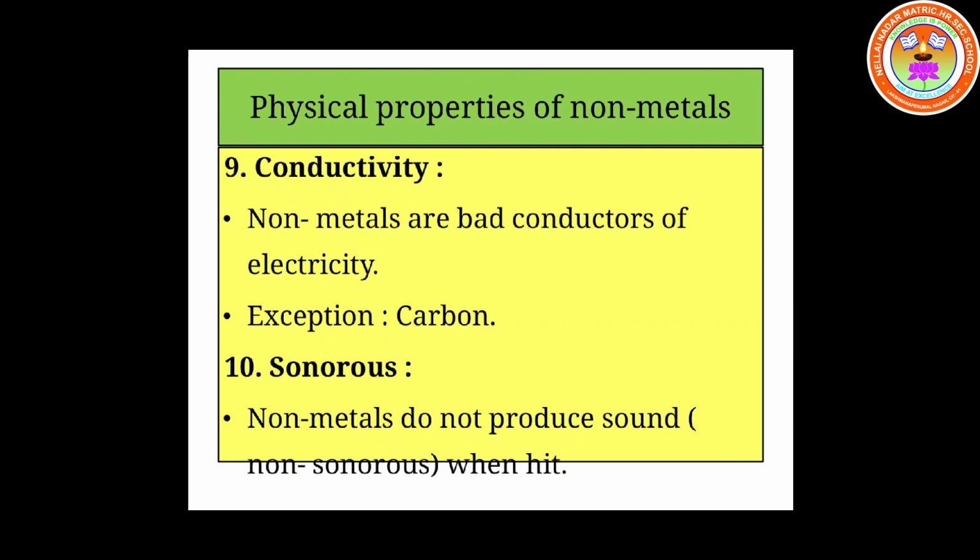The ninth property of non-metals is conductivity. Non-metals are bad conductors of electricity and the exception is carbon. Metals are good conductors of heat and electricity. Here non-metals are bad conductors of electricity except carbon. Sonorous nature, the ability to make sounds when hit. Non-metals are non-sonorous in nature. They don't produce a sound when hit.